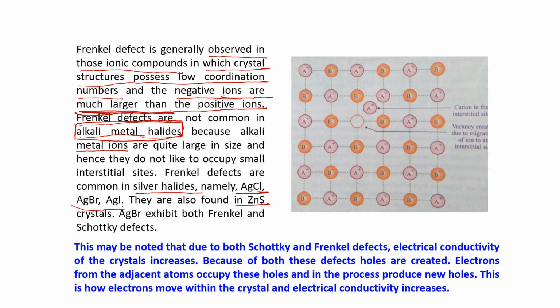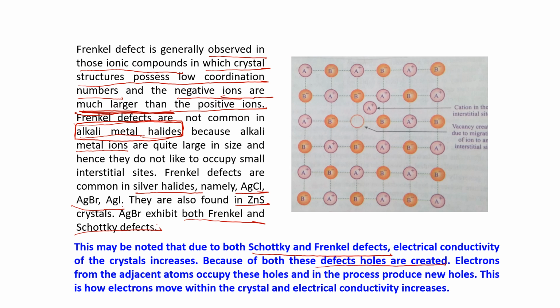Now, AgBr exhibits both Frenkel and Schottky defects. But when the cation is silver, then mostly it shows the Frenkel defect. This may be noted: due to both Schottky and Frenkel defects, the electrical conductivity of the crystal increases, because you can understand very well there is a movement of electrons, cations, anions, everything is moving, because in both of these defects holes are created.